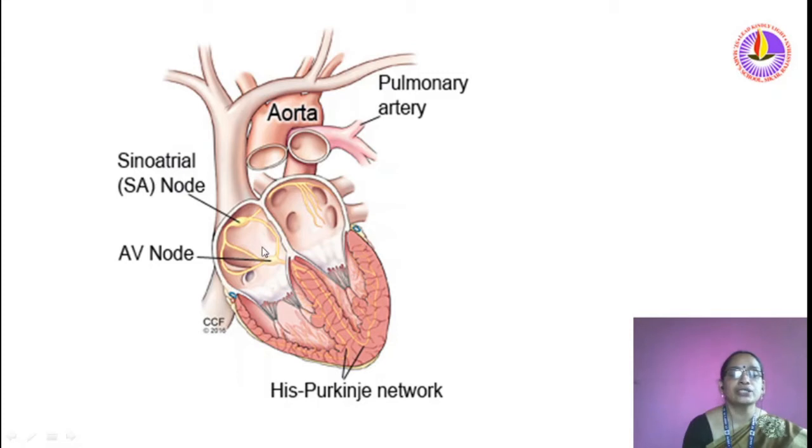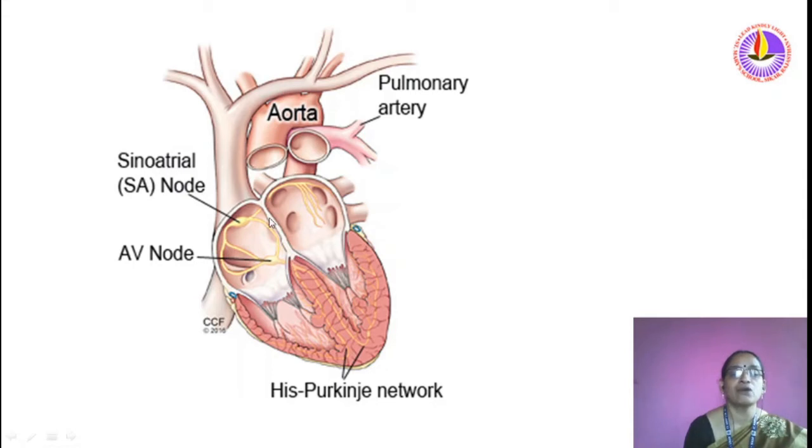The right side receives impure blood and passes it to the right ventricle. From the right ventricle, pulmonary arteries carry it, and the pulmonary vein brings pure blood back. For this contraction and relaxation, certain electrical impulses are produced on these walls, on the septum.